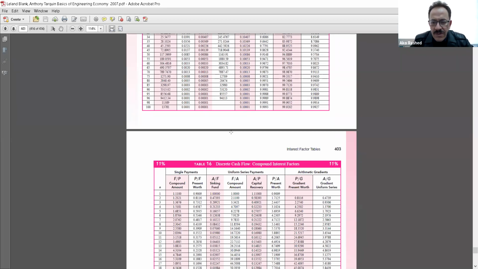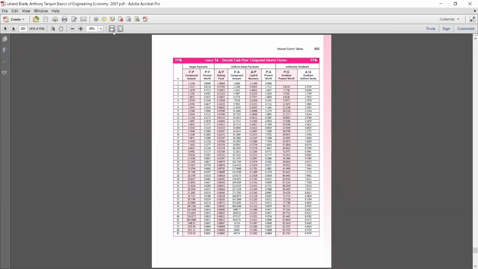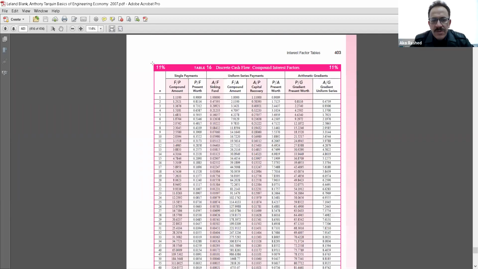For this one, for example, the one in front of you is specifically for what? 11%, correct. Was that my interest rate in the exam problem? Ours was 5%.